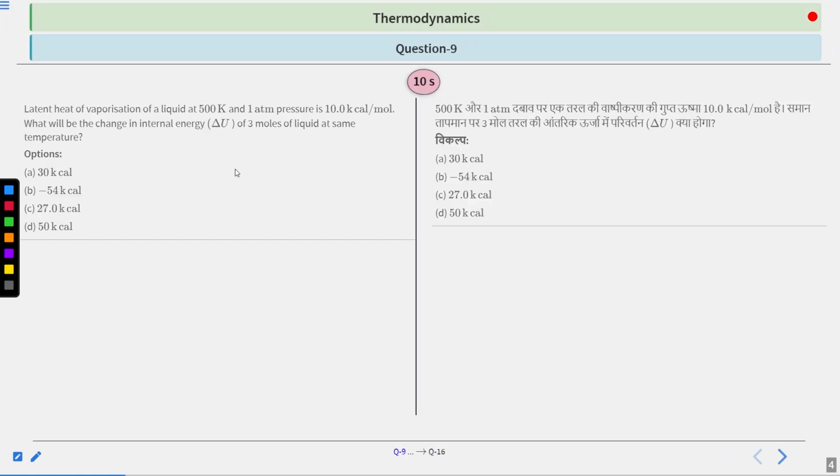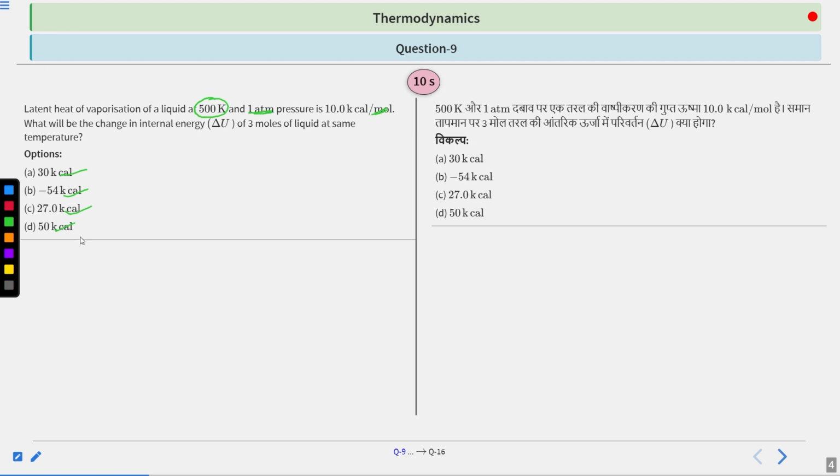Question number 9. Question number 9 says that latent heat of vaporization of a liquid at 500 Kelvin and 1 atm pressure is 10 kilocalorie per mole. What will be the change in internal energy of 3 moles of liquid at same temperature? Options are A 3 kilocalorie, B minus 54 kilocalorie, C 27.0 kilocalorie, and D 50 kilocalories.